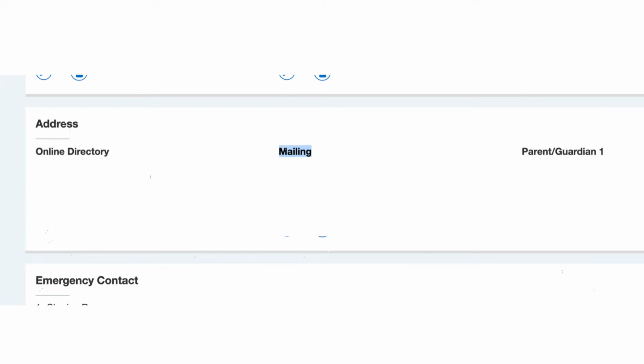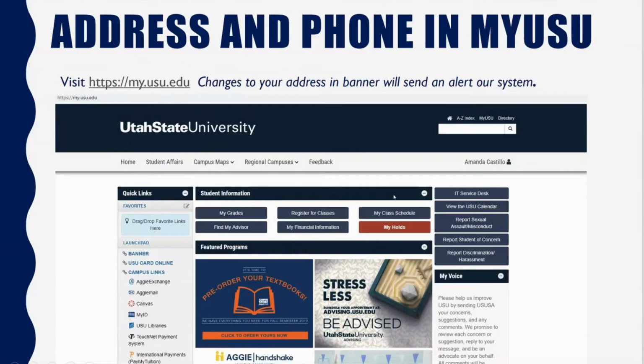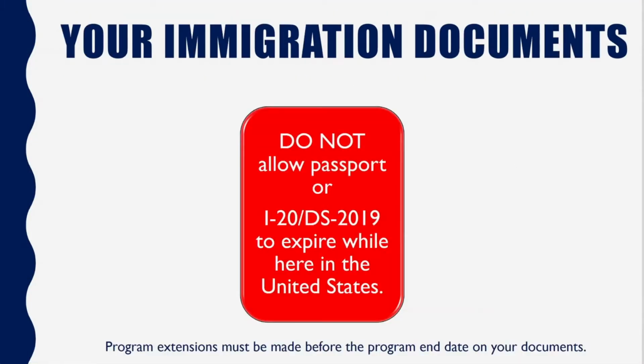So all of you were issued a few documents as part of your welcome and introduction to Utah State University. Every student should have received either an I-20 or a DS-2019. An I-20 is if you're here at Utah State University on the F1 visa, and the DS-2019 is for those who are on our J1 visa.